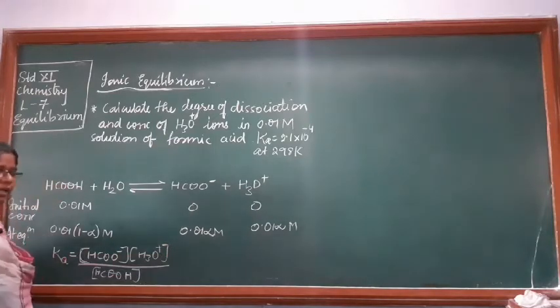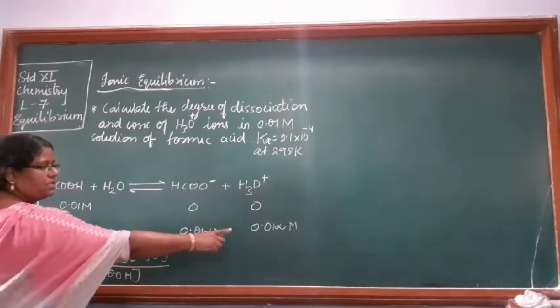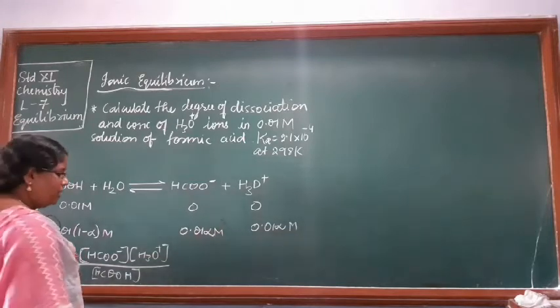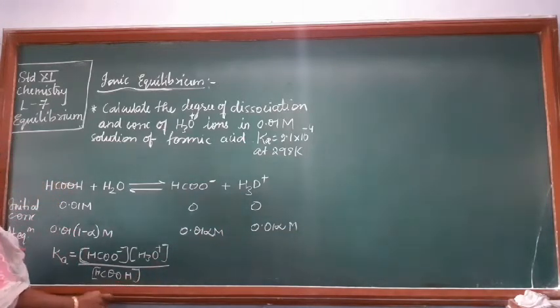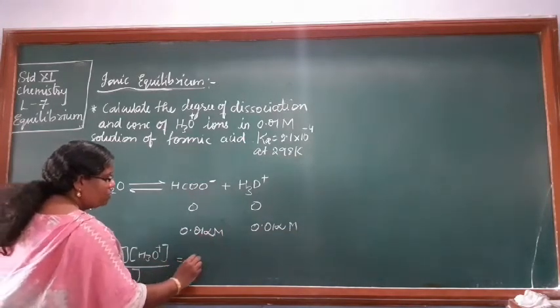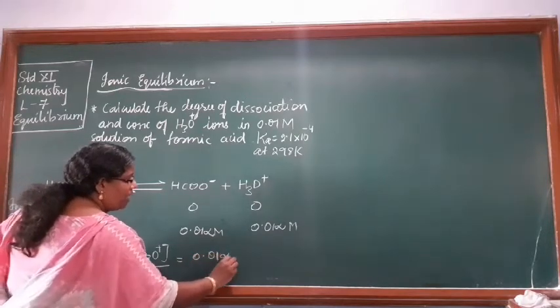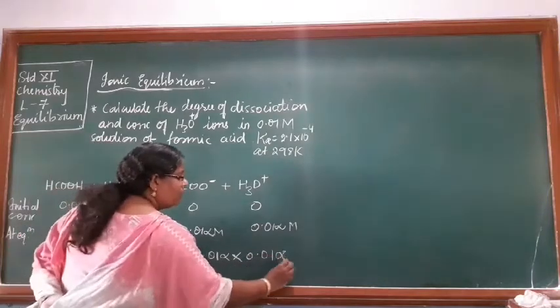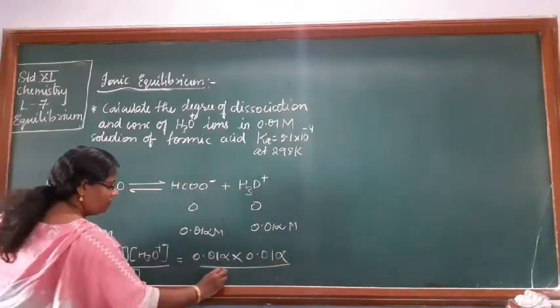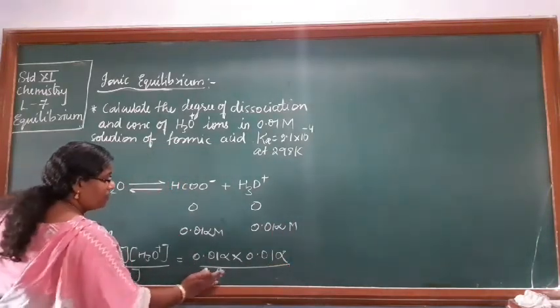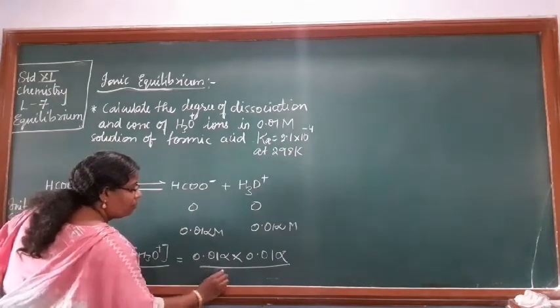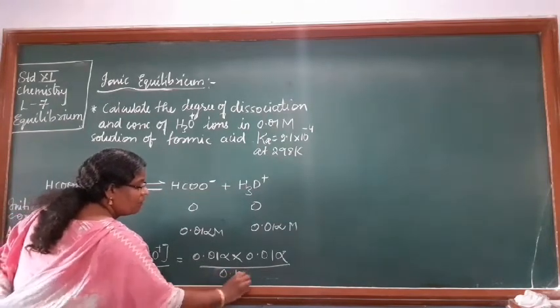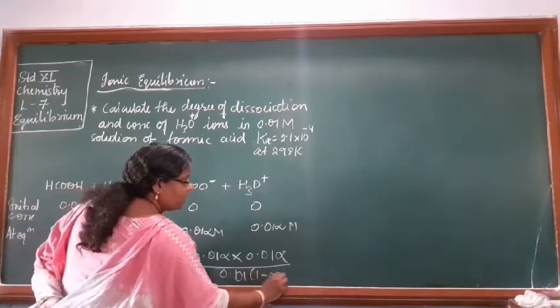It is 0.01 alpha. H3O plus is 0.01 alpha. So if you put the values, you get 0.01 alpha into 0.01 alpha upon 0.01 into 1 minus alpha.